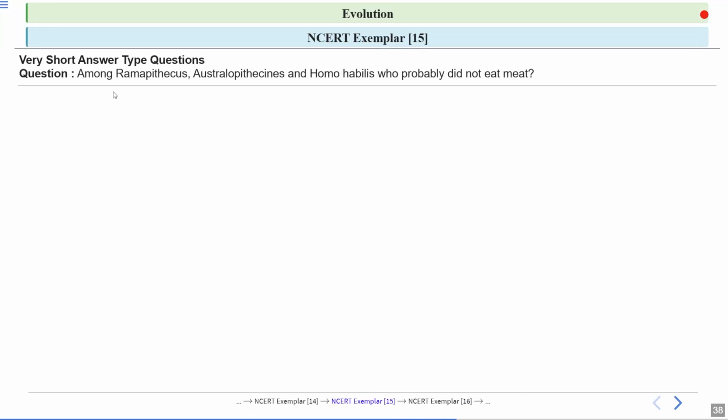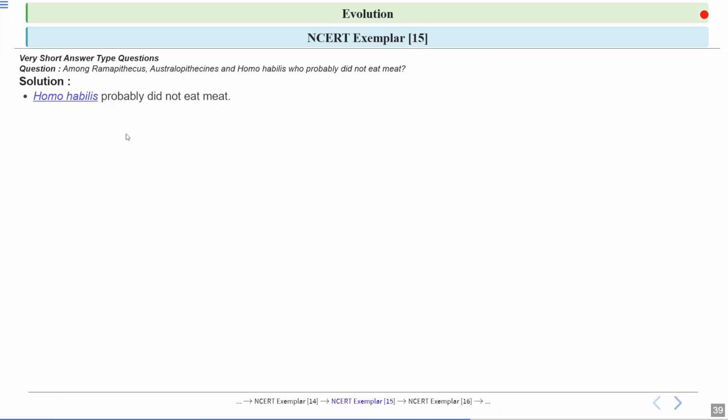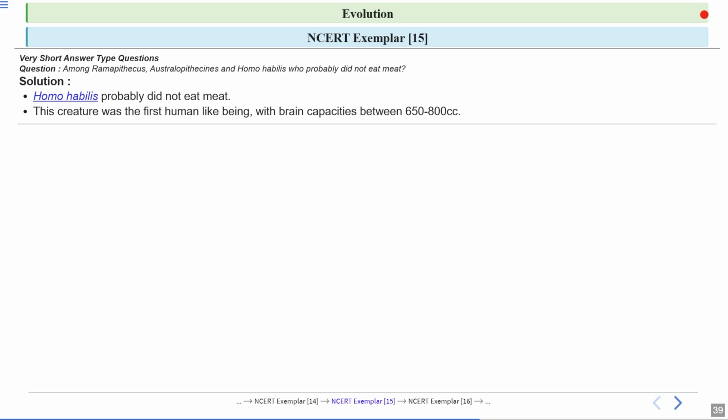Next question, among Ramapithecus, Australopithecines and Homo habilis, who probably did not eat meat? So again, a very straightforward question. Homo habilis probably did not eat meat. Homo habilis, an early human ancestor, likely did not include meat in his diet. Homo habilis was the first species to resemble humans, with a brain size ranging from 650 to 800 cubic centimeters. These creatures were the first human-like beings with brain capacities, as we have discussed, of 650 to 800 cc.